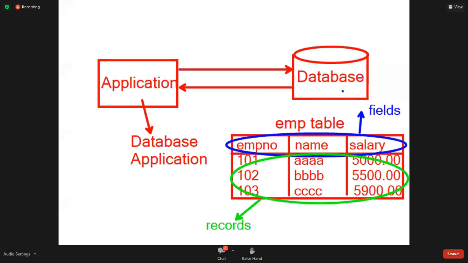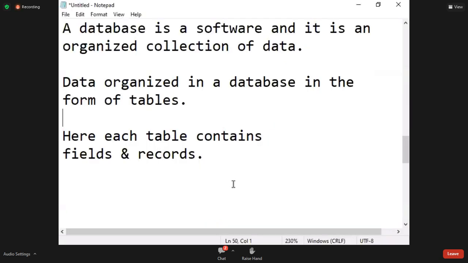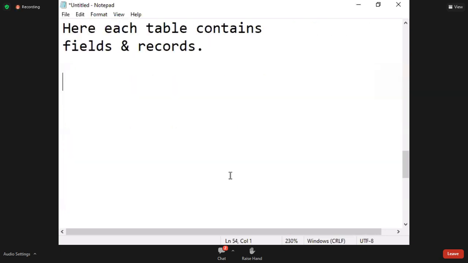Now you observe, I'll open some applications. Is it a database application or a database? Suppose it is Notepad. Can I call Notepad an application? Yes, Notepad is an application. Can I call it a database application? No. Can I call it a database? No. Notepad is just an application. It is not a database and it is not a database application.